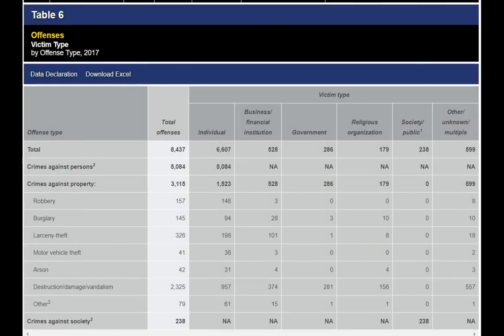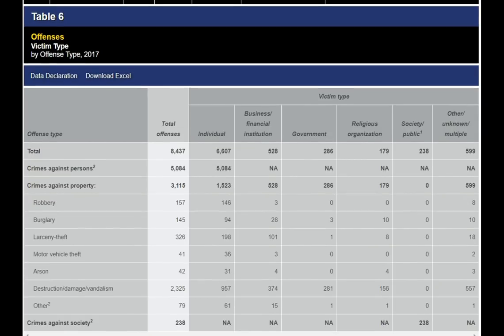Moving on to Table 6, this is a relatively simple but interesting chart which breaks down the hate crime offenses by victim type. The first thing that jumps out here is that not all hate crime victims are individuals. In fact, there's a good number of offenses that are directed at businesses, government, religious organizations, or even society.